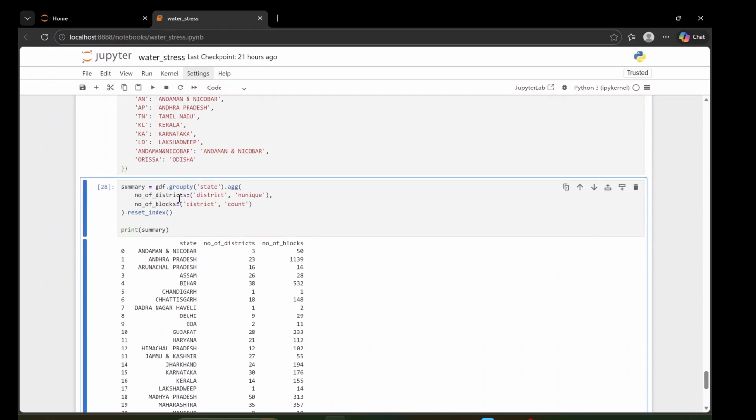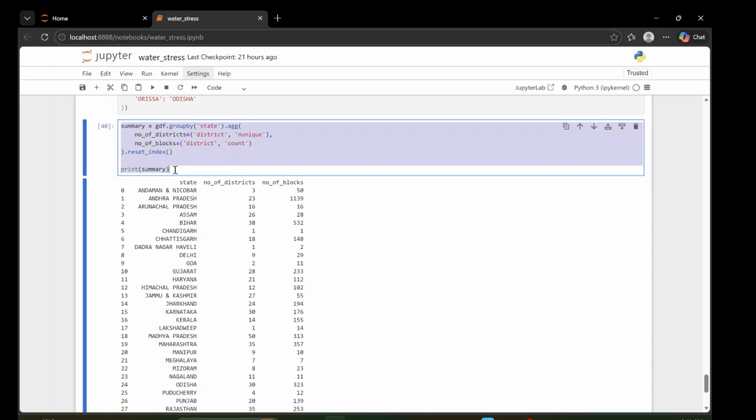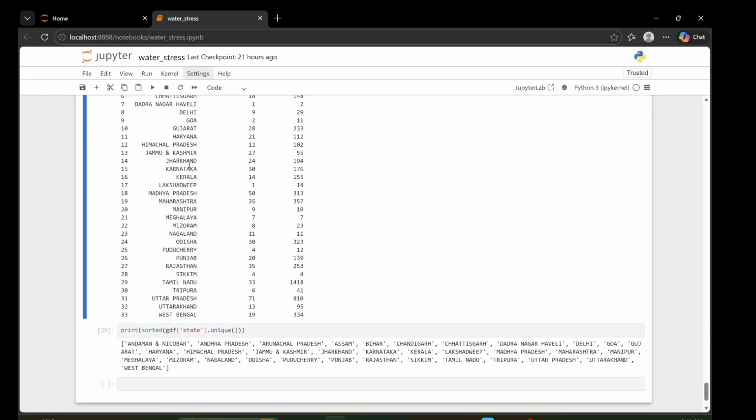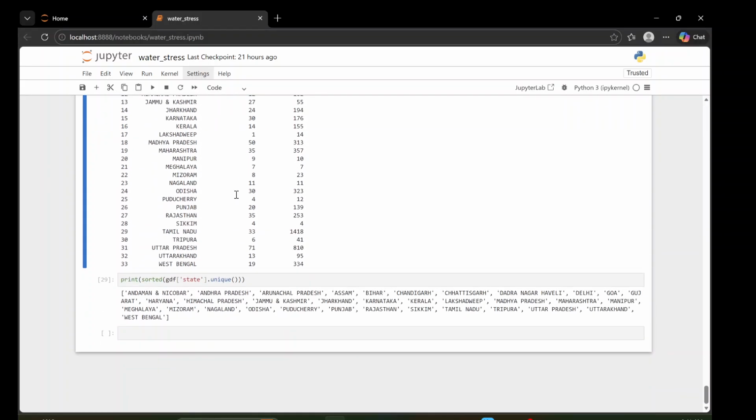Now we have the state, number of districts and number of blocks. You can check with your data, and you can group other attributes also.